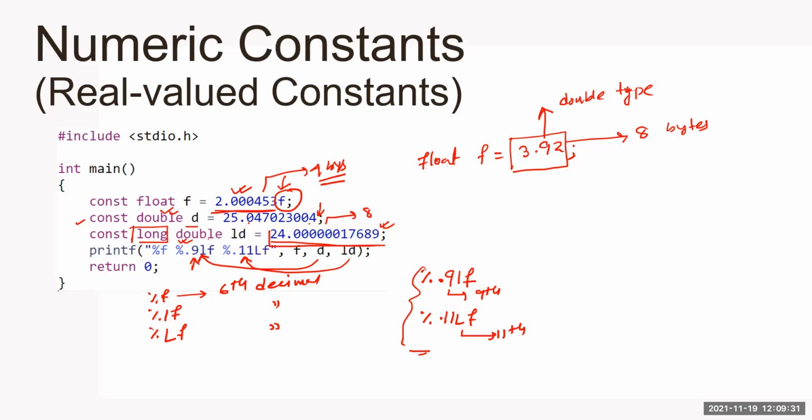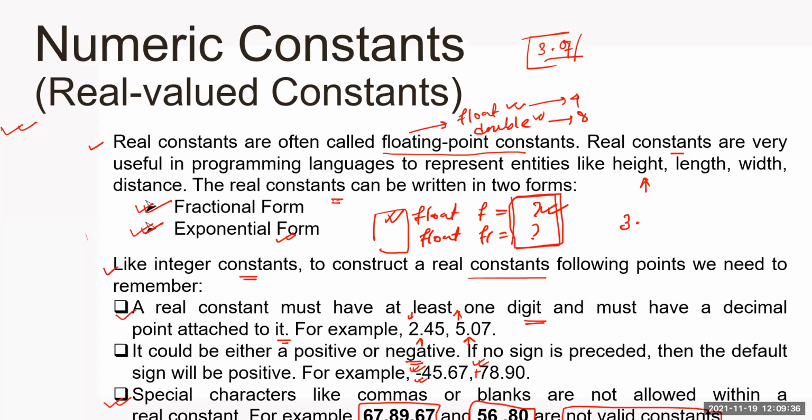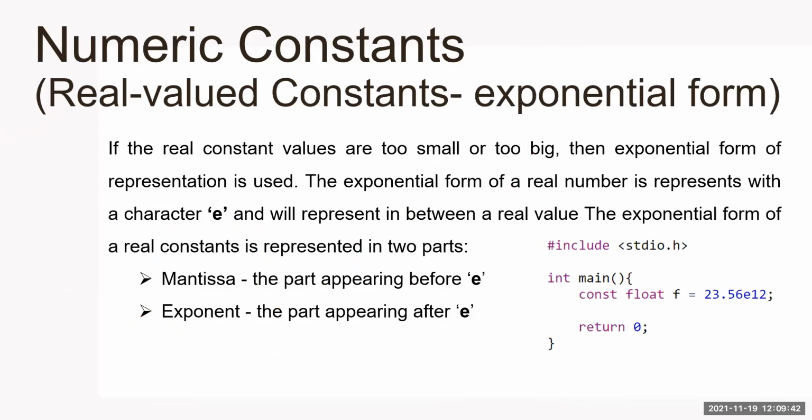Now look at the other part. Whatever points we have covered are related to the fractional form. Now let's see how the exponential form can be represented in C programming. Here you can see all the examples in my PPT, where I also use the const keyword while assigning constants.